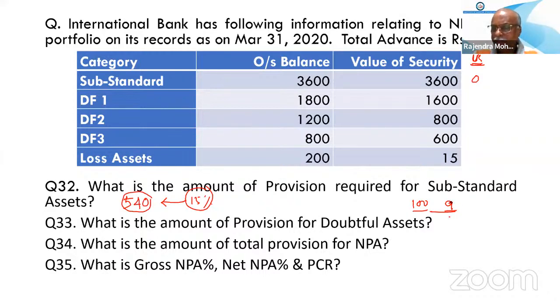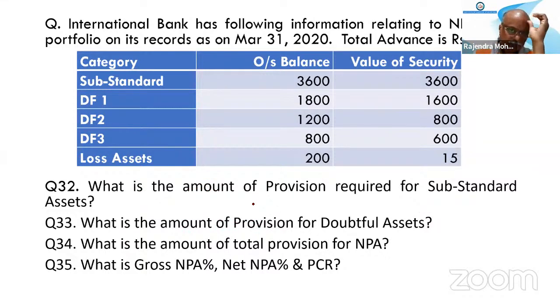If security available is 50, then also only 15% will come into picture. It means only 15% on the 100 has to be taken into consideration. Now calculate the substandard assets provision.